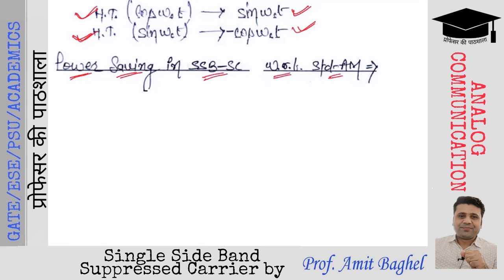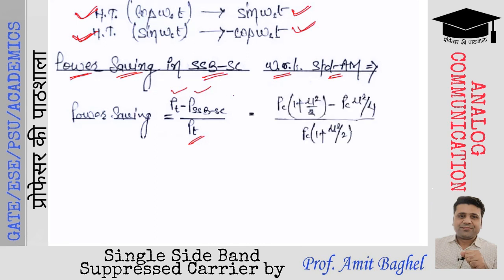So power saving will be what? Total power minus the power utilized in case of SSBSC signal divided by the total power in case of standard AM signal. The total power in case of standard AM signal was PC (1 + mu square by 2), whereas the total power in case of SSBSC is PC mu square by 4. Hence, let us substitute these values. It is PC (1 + mu square by 2), which is the standard AM total power, and PC mu square by 4 is the SSBSC total power, divided by the total power of standard AM.